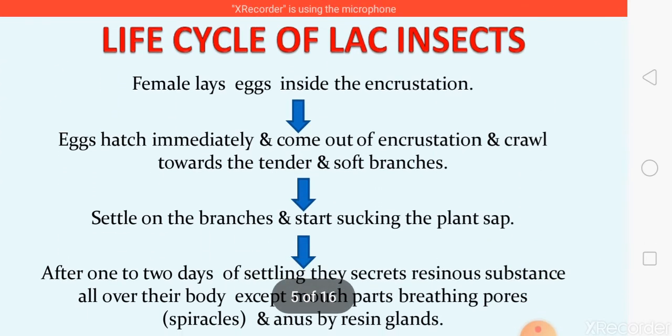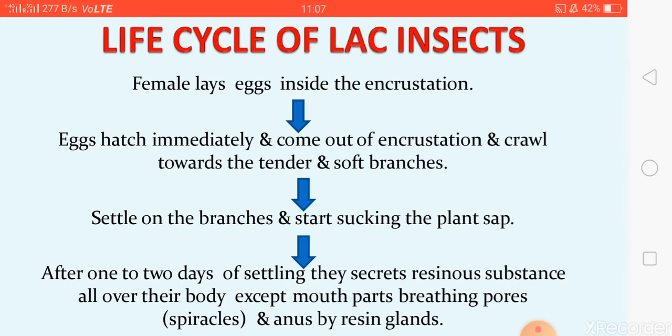So here we go to the main topic, the life cycle of lac insects. We start from the female laying eggs inside the incrustation. Then from here we start the life cycle and continue to the end point. So the female lays eggs inside the incrustation, which means throughout her life the female will be inside the incrustation, in the cell.